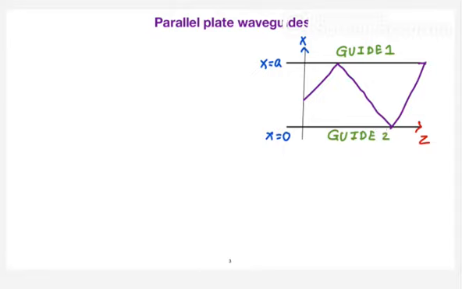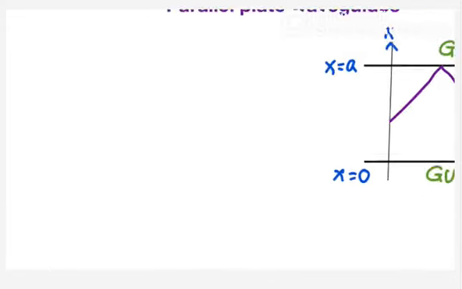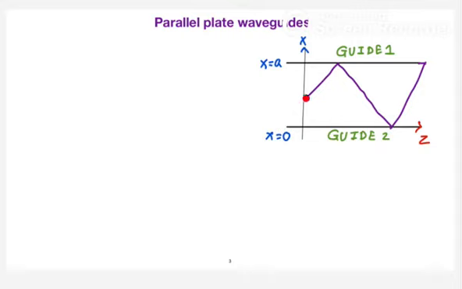So what will happen when I try to launch a wave? It is going to enter at a certain angle, based on the operating frequency. We will see what the wave angle is later. So once the wave hits here, since this is a conducting plane, whatever the angle at which it is incident, it is going to reflect back.